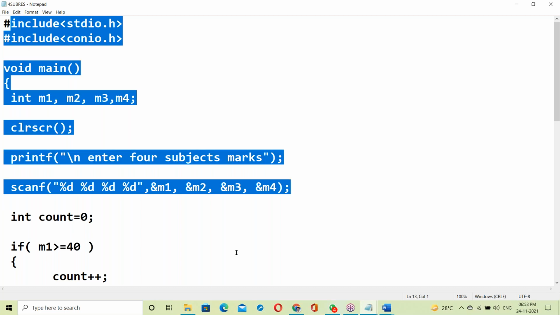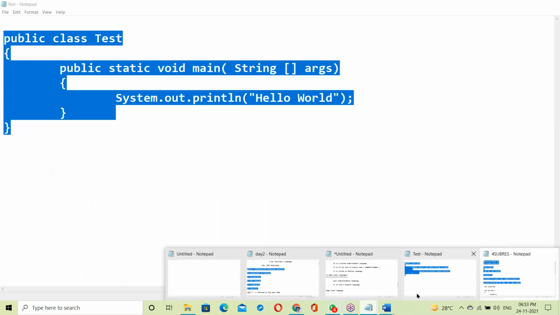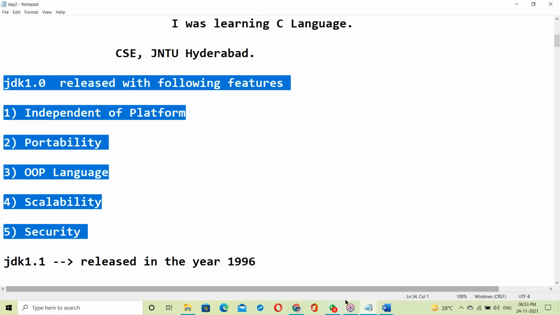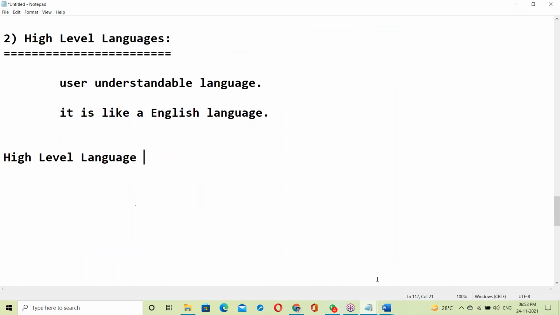This language has to be converted into binary codes, the system understandable language. How does it convert? From high level language to binary codes.